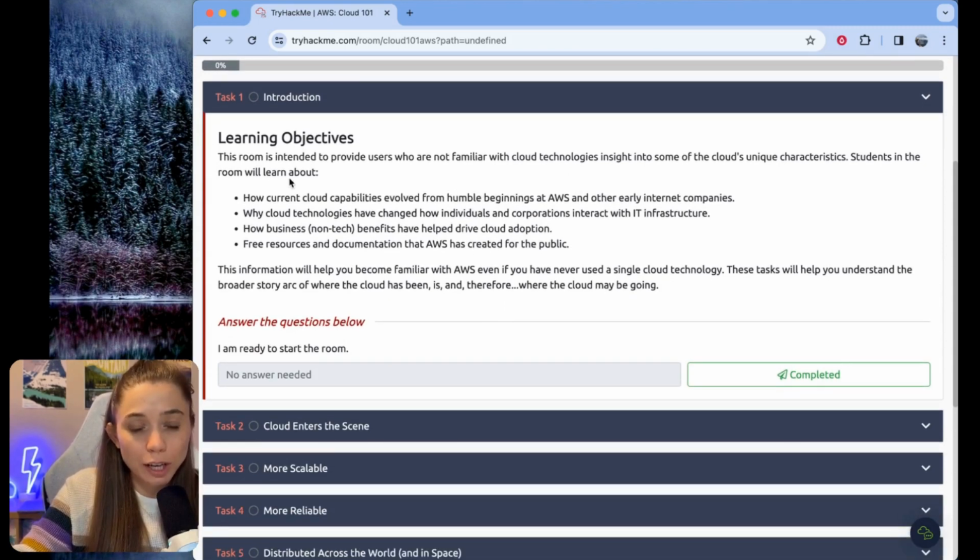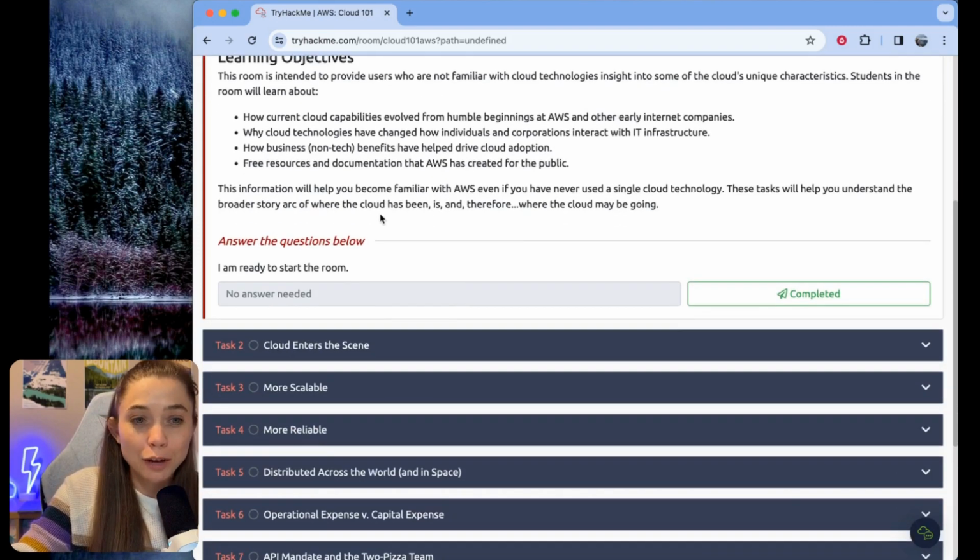We've got 4 learning objectives here. We're going to learn about how current cloud capabilities evolved from humble beginnings at AWS and other early internet companies, why cloud technologies have changed how individuals and corporations interact with IT, how business benefits have helped drive cloud adoption, and free resources and documentation that AWS has created for the public.